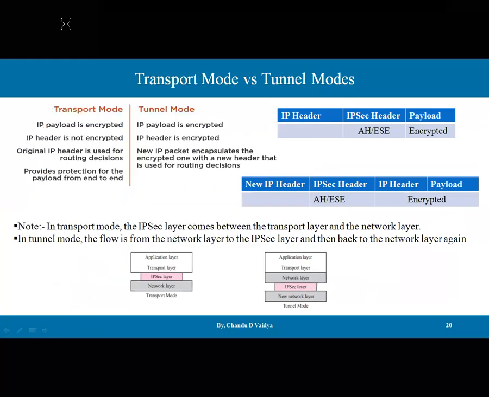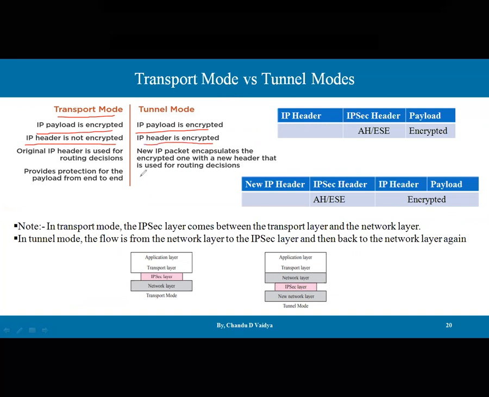So let's take the difference and a quick summary of this lecture, guys. Transport mode versus tunnel mode. In the transport mode, what is happening? The IP payload is encrypted. In the tunnel mode, the IP payload is encrypted. Second, in transport mode the IP header is not encrypted. Here in tunnel mode the IP header is encrypted.